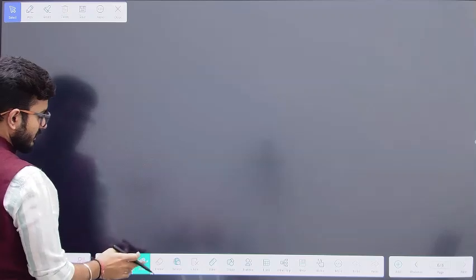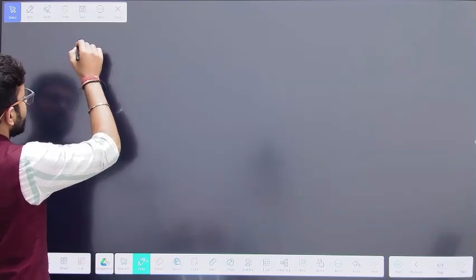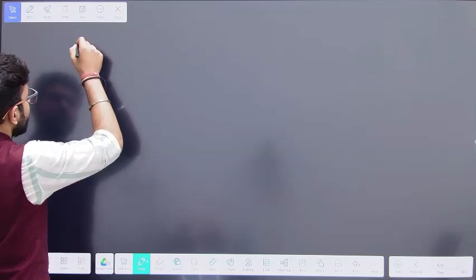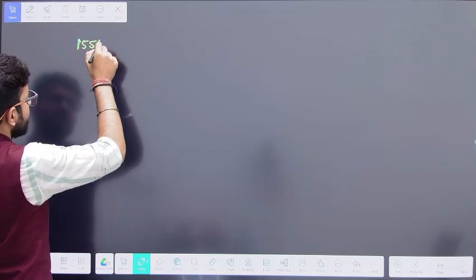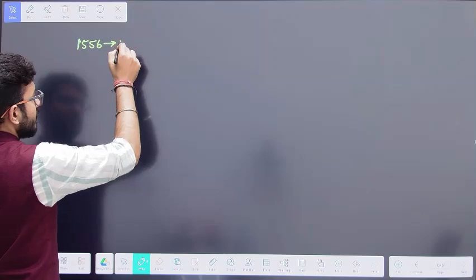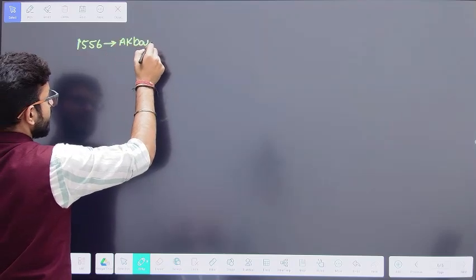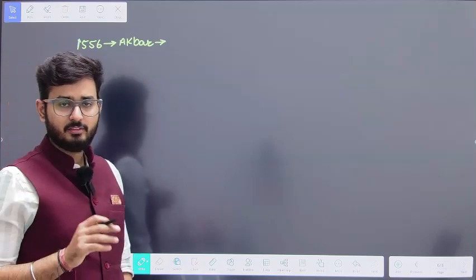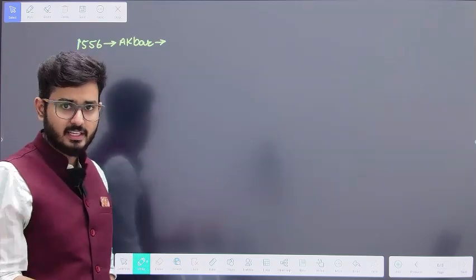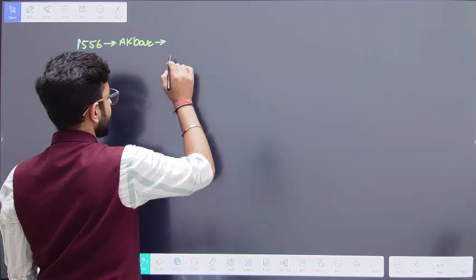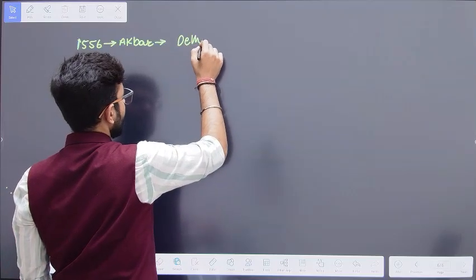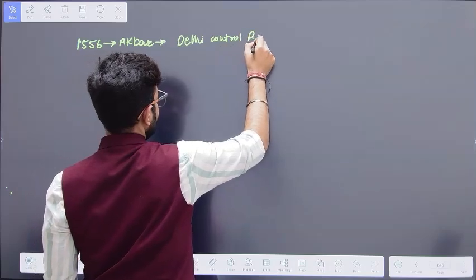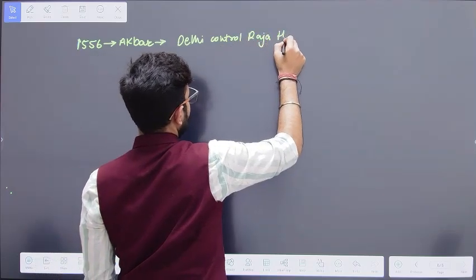So if I just write it here, in 1556 Akbar became the next emperor. But he was not present in the Delhi area, and because of that Delhi was taken under control by Raja Hemchandra or Raja Hemu.